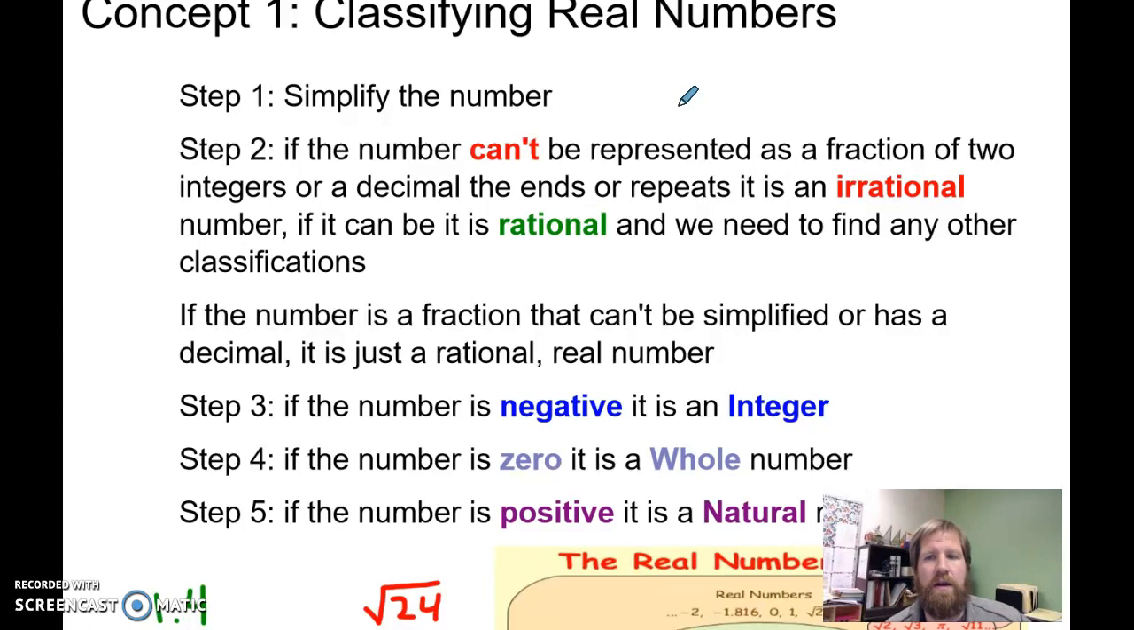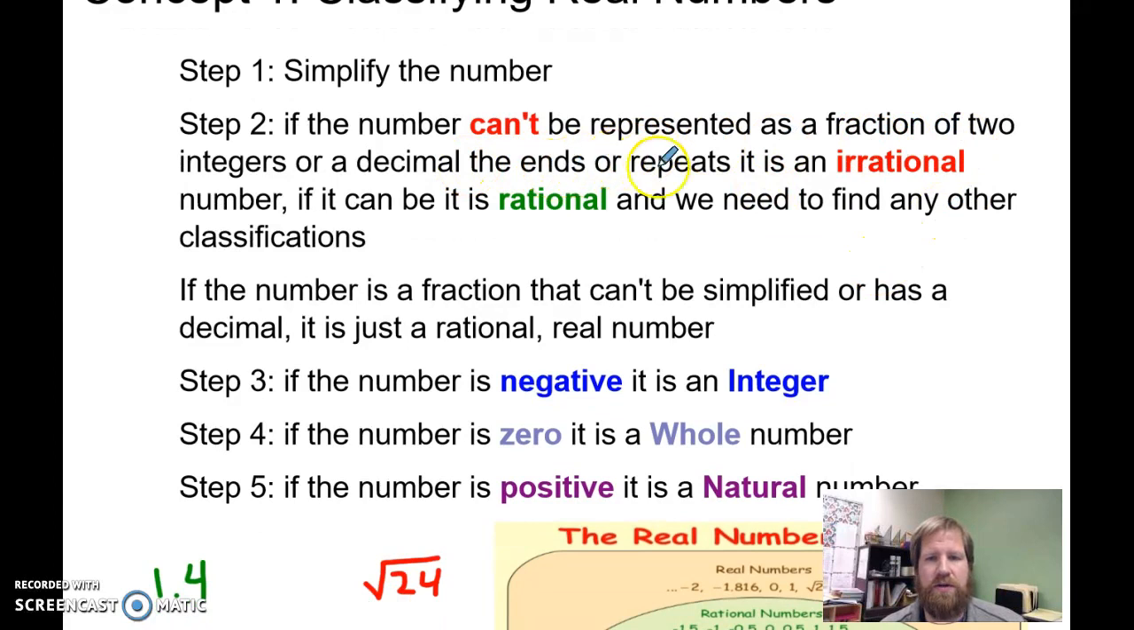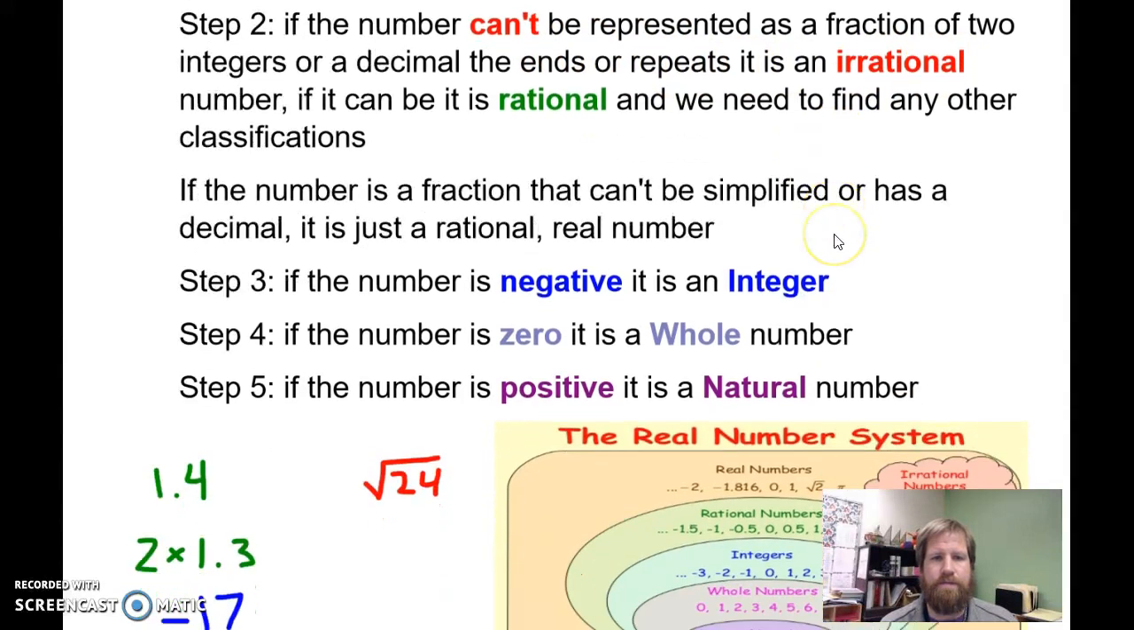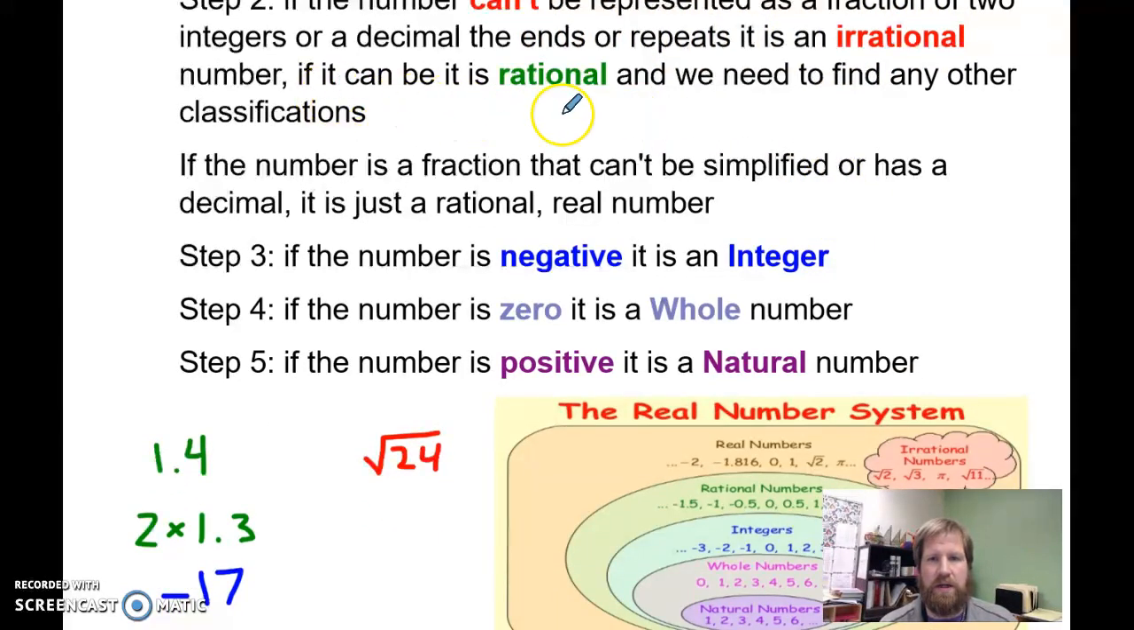All right, if it can't be represented as a fraction or a decimal that ends or repeats, excuse me, it's irrational. Okay, if you can't represent it as a decimal that ends or repeats, it's irrational. All right, I included fraction in here because we'll often see fractions, and sometimes it's hard to convert them. But even if it's a strange fraction, you should be able to turn it into either a decimal that ends or repeats. Okay, and if you can't, it's going to be irrational. All right, if it can be expressed as a decimal that ends or repeats, it's rational.